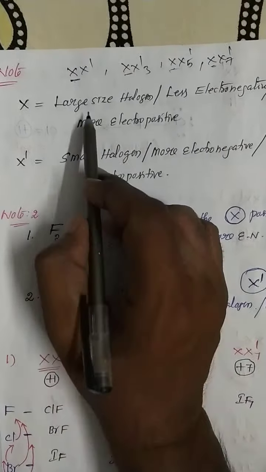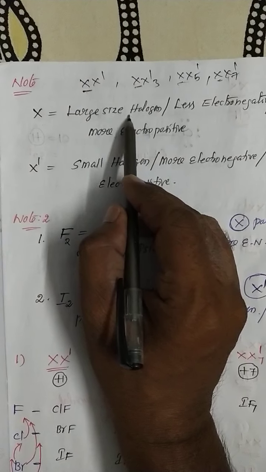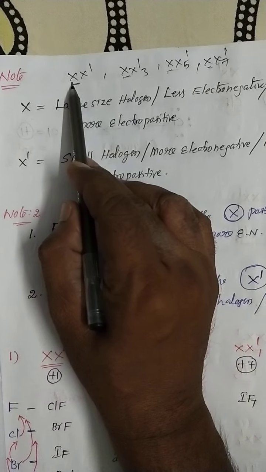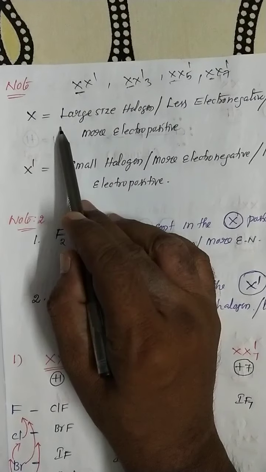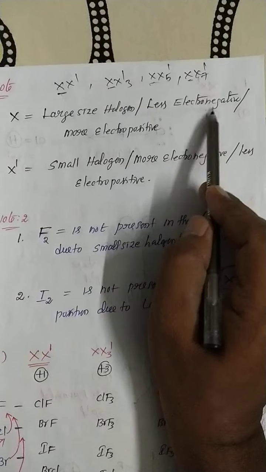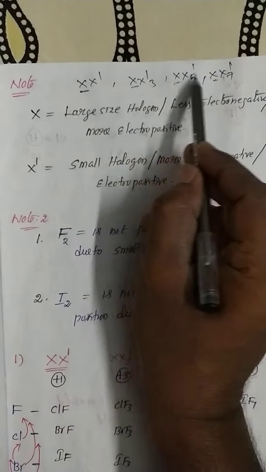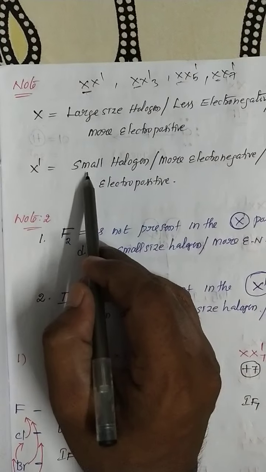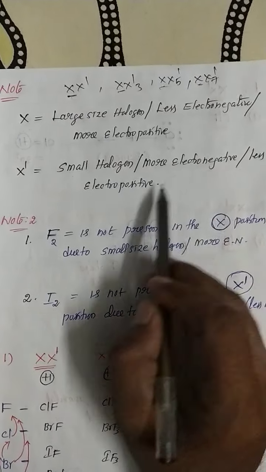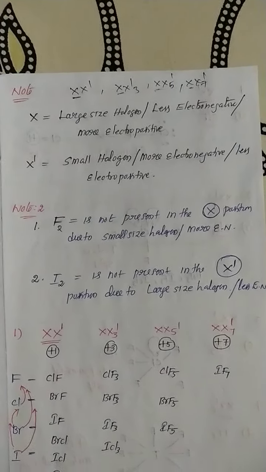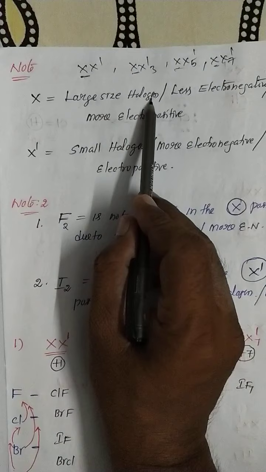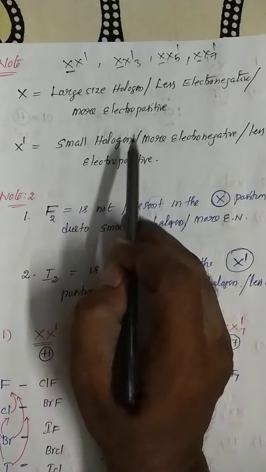So the most important point: the large size halogen is generally iodine. Iodine is the large size halogen. So my dear student, in the first position X, it is generally the large size halogen, meaning iodine, less electronegative, more electropositive. But in the X' category, small size halogens are there, more electronegative and less electropositive. This is the most important key point, Nana. In an interhalogen compound, the first element is always the large size halogen, the second element is always the small size halogen.